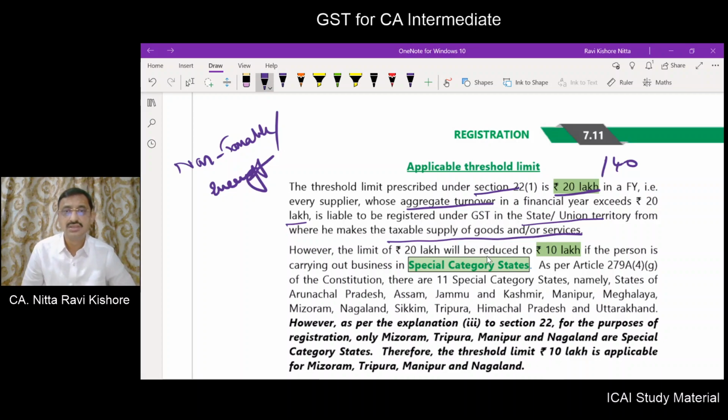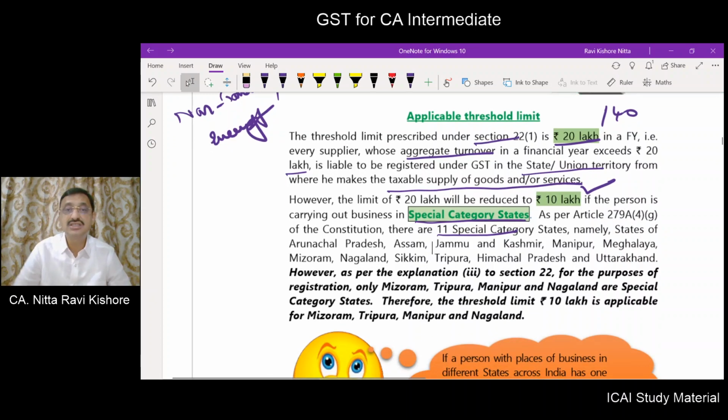Okay. Now in respect of special category states, the turnover will be taken as only 10 lakhs. Now as per article 279A(4)(g), how many special category states are there? There are 11 special category states. But what does explanation 3 to section 22 provide?